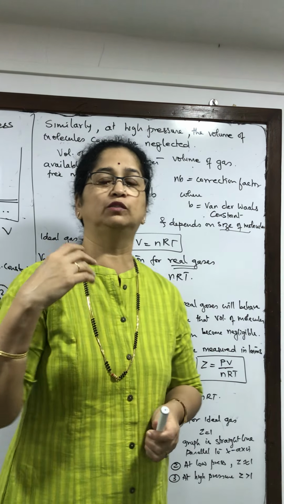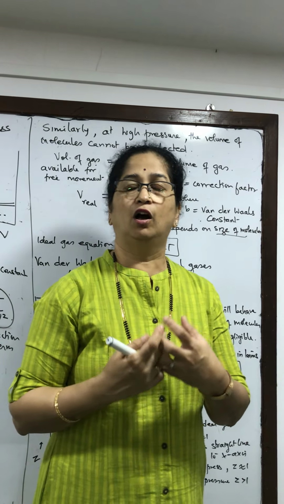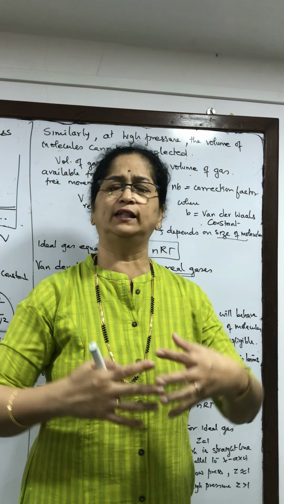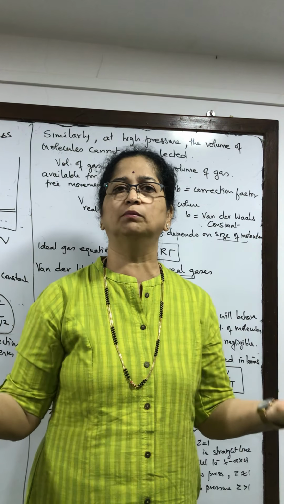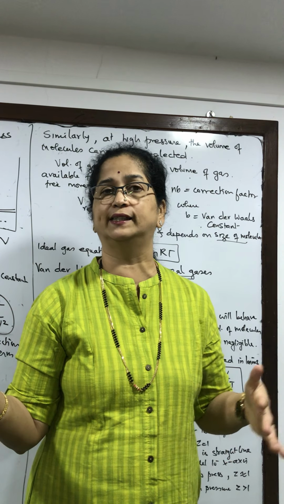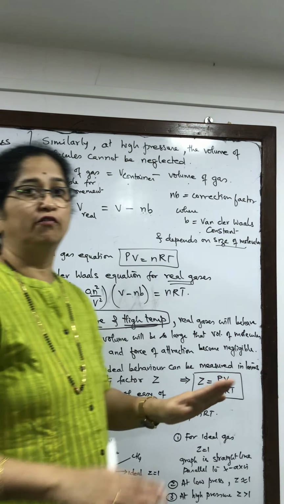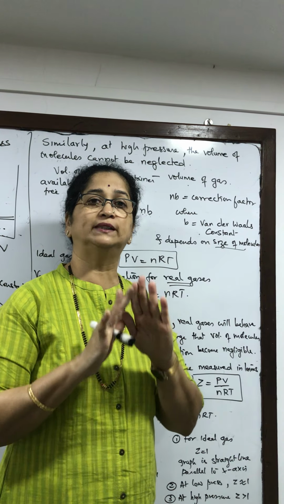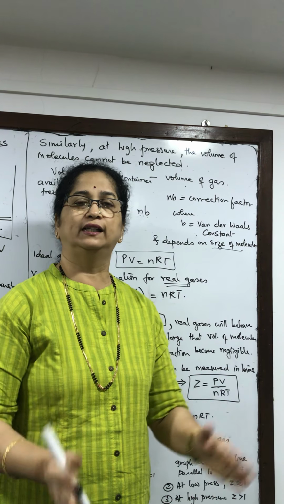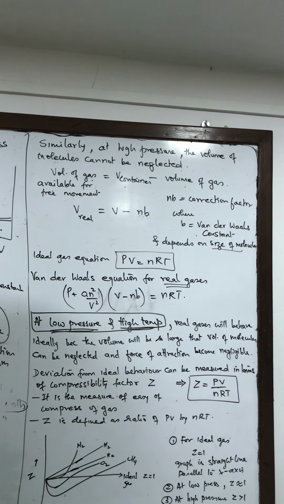Remember, when the temperature is very high, the kinetic energy of the molecules is so much that they will be far away, they will overcome the force of attraction, they will start moving energetically, and therefore at high temperatures, when the force of attraction becomes negligible, ideal gases and real gases will show similar behavior.